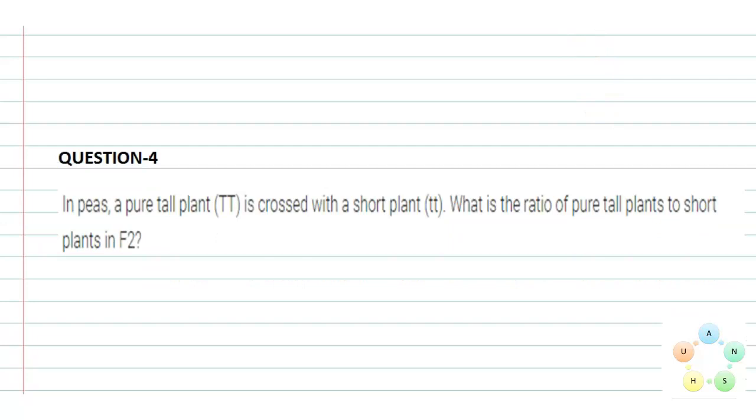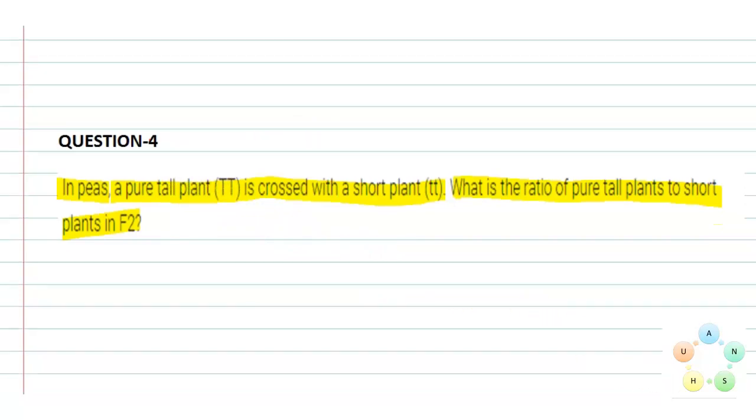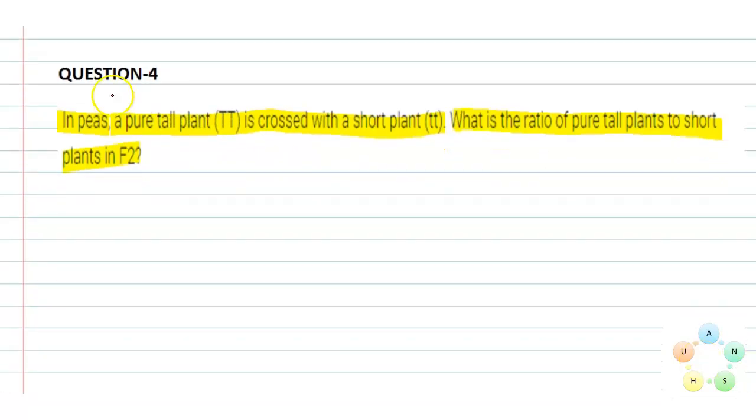And the next question is question number 4. In peas, a pure tall plant TT is crossed with a short tt. What is the ratio of pure tall plants to short plants in F2? So this is based on a Mendelian cross. As we know, Mendel did his experiment on the pea plants.